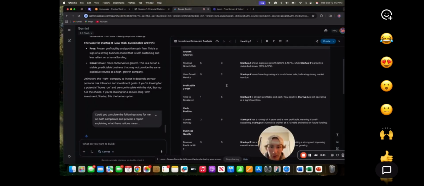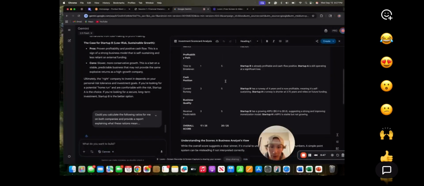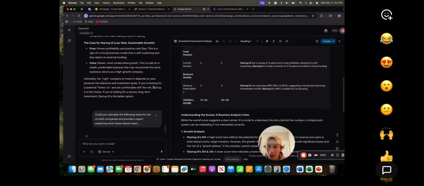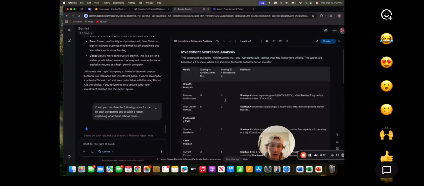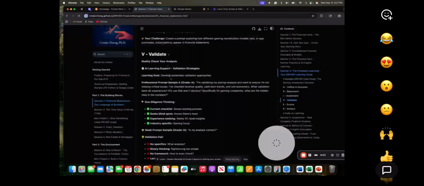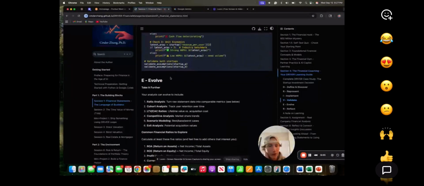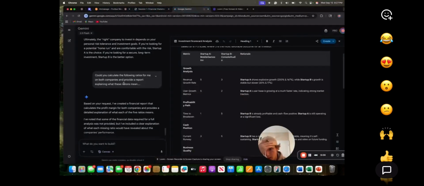If we see here, their revenue growth rate is not bad. They're 3 out of 5 stars, which is pretty good. And their current runway and their time to break even, they're in the profits. The revenue predictability is high. They're making profits. Cons is slower, more conservative growth. They don't have the size of growth as Startup A, which is 5. Startup B is 3. And if we go to E, which is the evolve part of the driver framework,